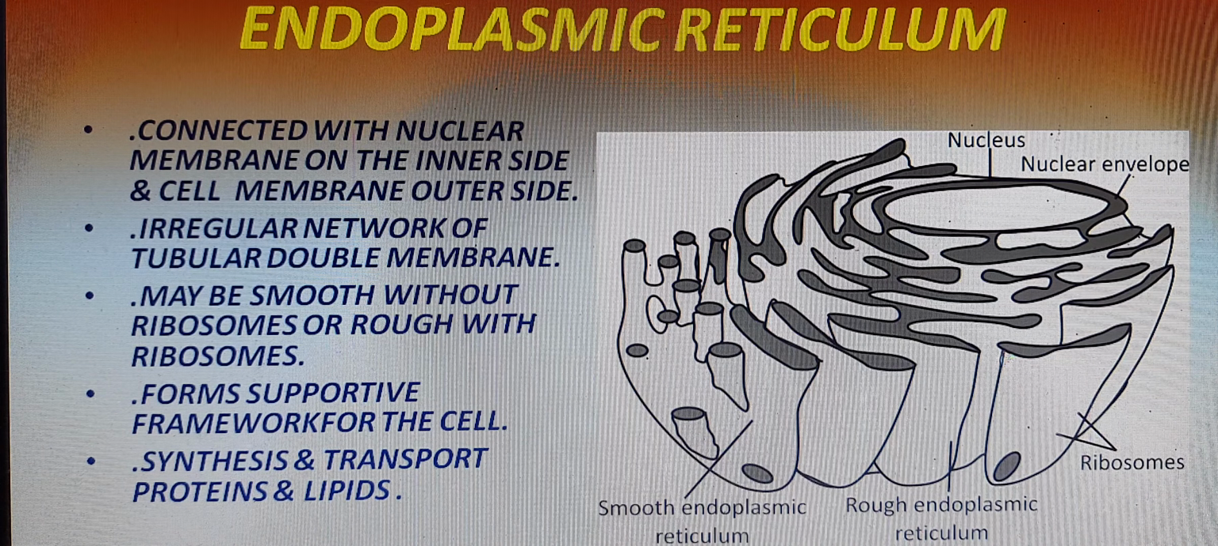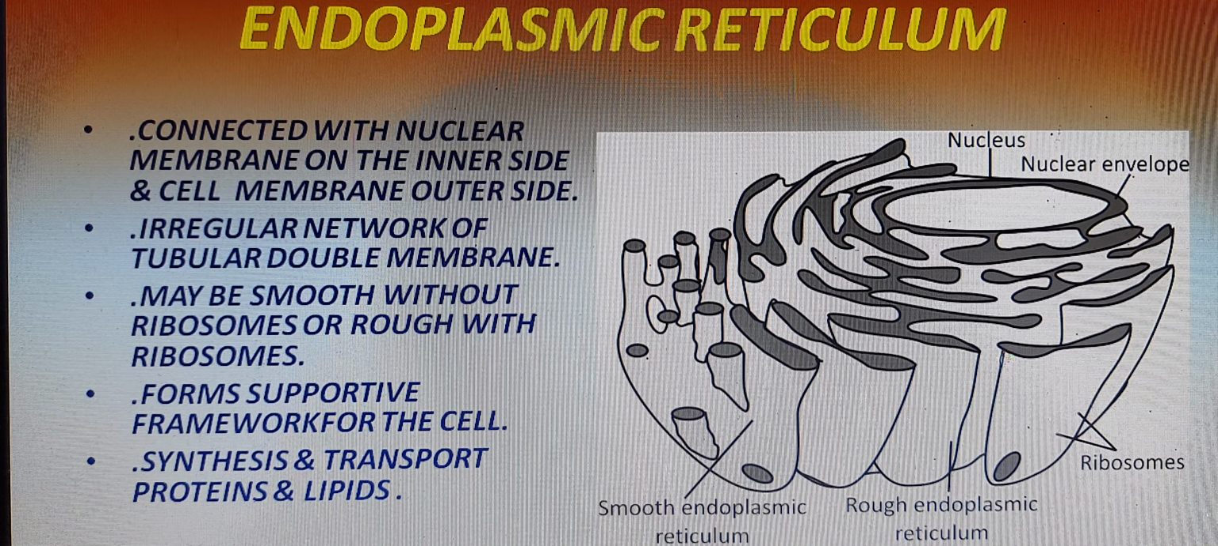Last class we completed mitochondria and nucleus. So today we shall be going to the endoplasmic reticulum. First of all, let us see the location of the endoplasmic reticulum. It is normally found in between the cell membrane and the nuclear membrane. It lies on the outer side of the nuclear membrane and the inner side of the cell membrane.